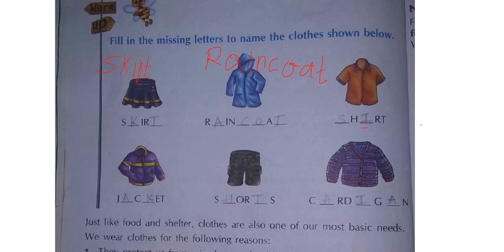Next one is what, children? Shorts. Okay, shorts. Next one is what? Cardigan. You might have heard this word newly, but usually they wear it. This looks like a sweater, right? In winter time they will wear this type of clothes, like a sweater. So what is the spelling of cardigan? C-A-R-D. Card spelling you know, right? C-A-R-D, card. I-G-A-N, cardigan. Okay.